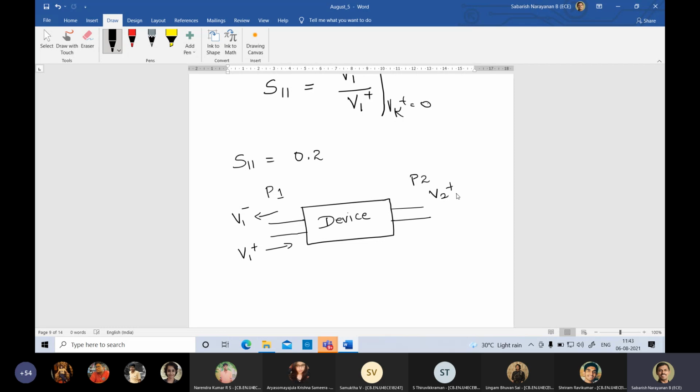V2 plus is the incoming here. V2 minus is the outgoing. So S11 provides the idea of reflection. How much is getting reflected back.